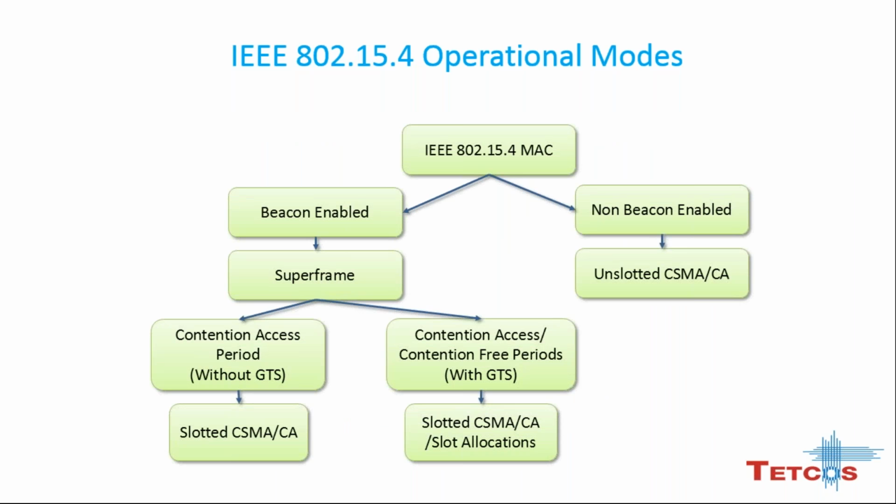So these are the operational modes of wireless sensor network, which can be divided into beacon and non-beacon enabled. When it is beacon enabled, it can further divide into slotted CSMA and slot allocation.